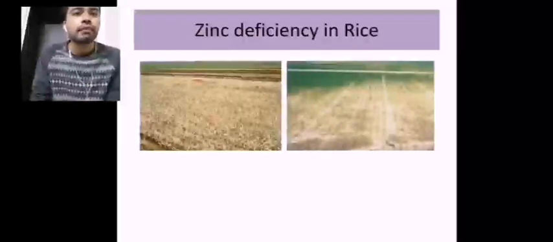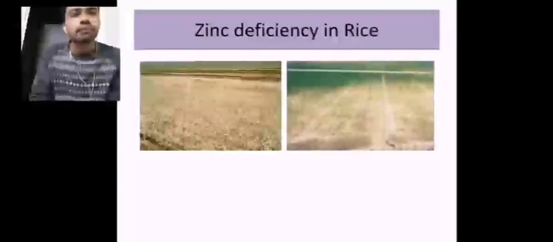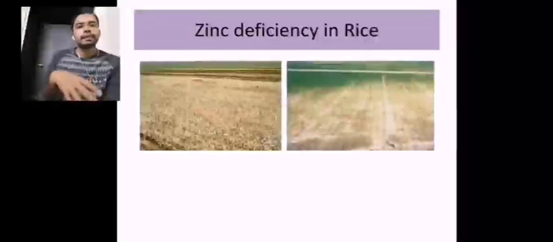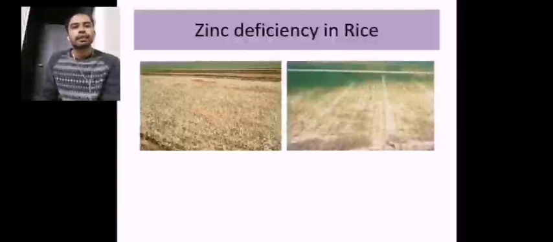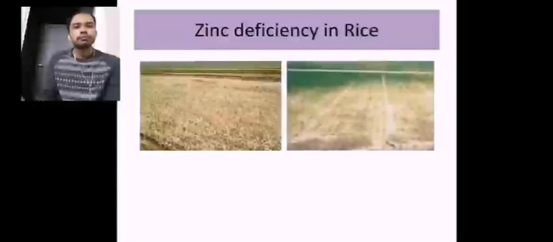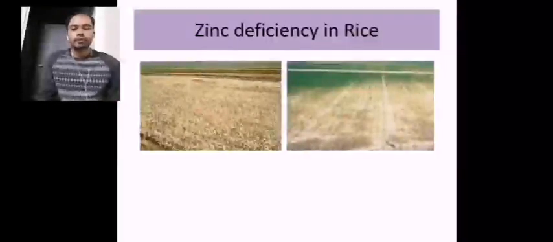This picture shows zinc deficiency in rice, which is much more profoundly seen in rice. Wherever you see rice, there is a much greater possibility of seeing zinc deficiency. Zinc has its own significance in rice, and it is deficient in Indian soils. Above 60% of Indian soils are deficient in zinc.